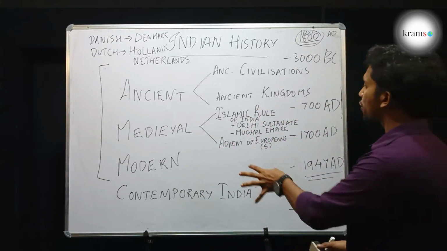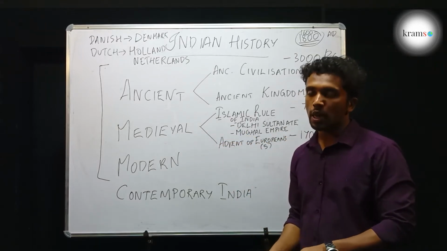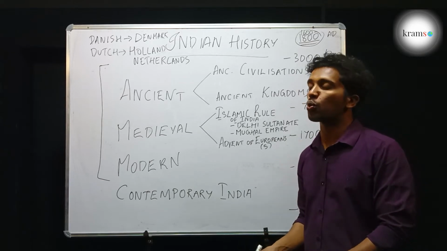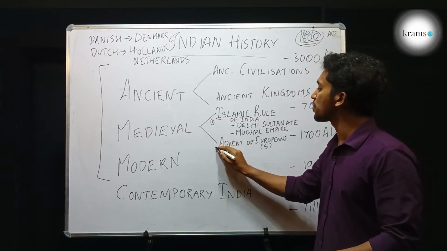So these are the 5 Europeans who came to India for trade purposes. But later, some of them tried to establish their role in India. So these are the 2 important events in medieval history.